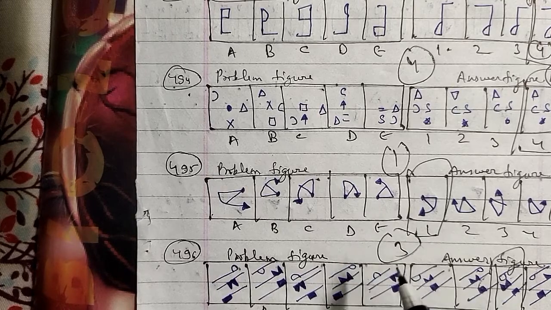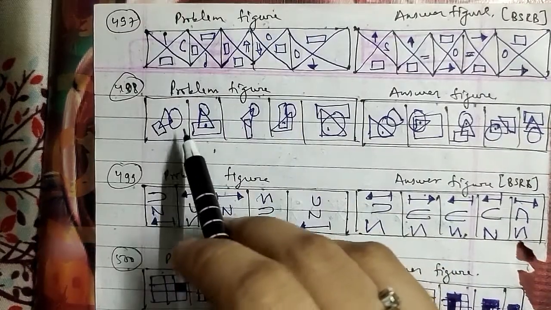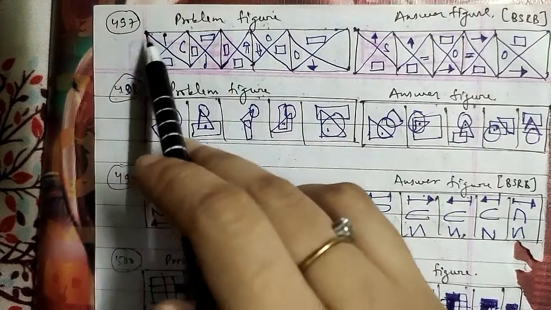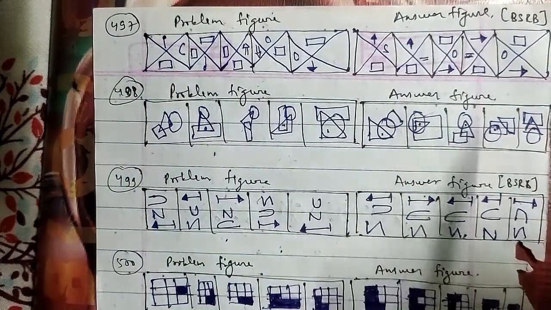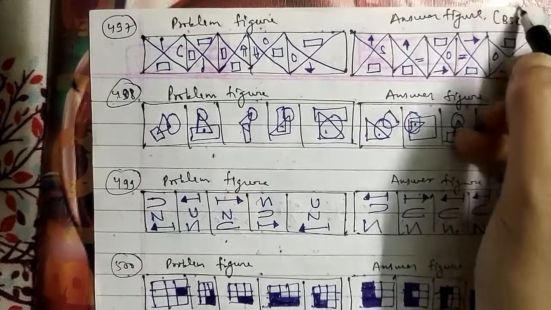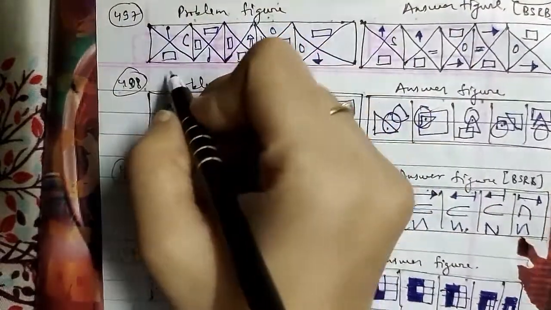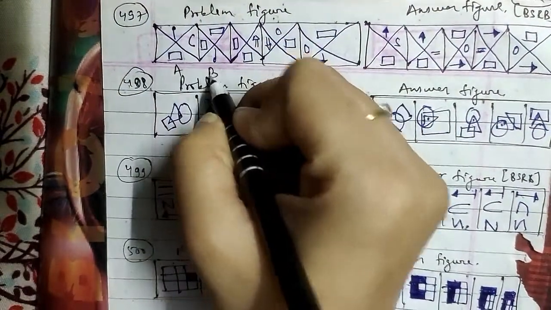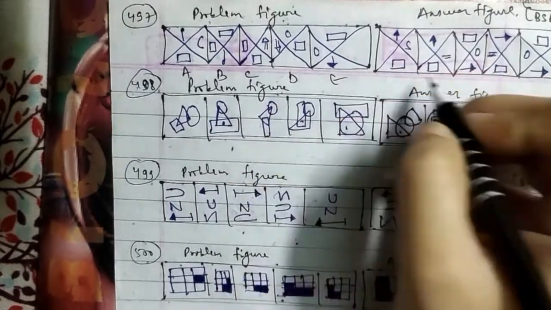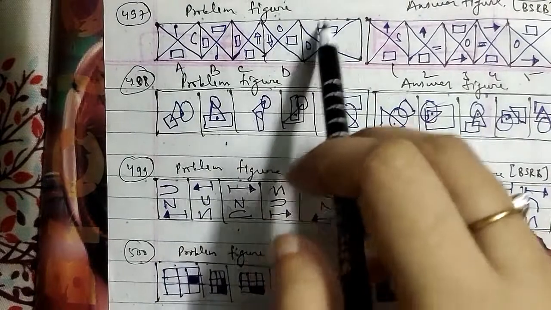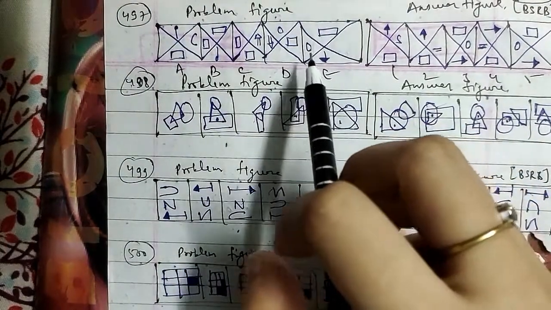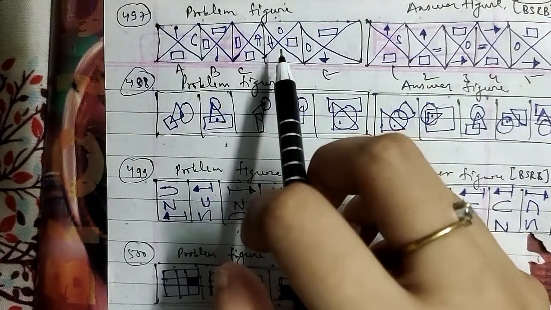Let's go ahead with another question with the same regard. So this is your 497th question of the session. These were the problem figures and these were the answer figures as well, which have been asked in the BSRB question paper as well. This is a pin, C and rectangle, which are A, B, C, D and E, and these were 1, 2, 3, 4 and 5. So here we have a rectangle, circle and arrow, and these will be represented here.